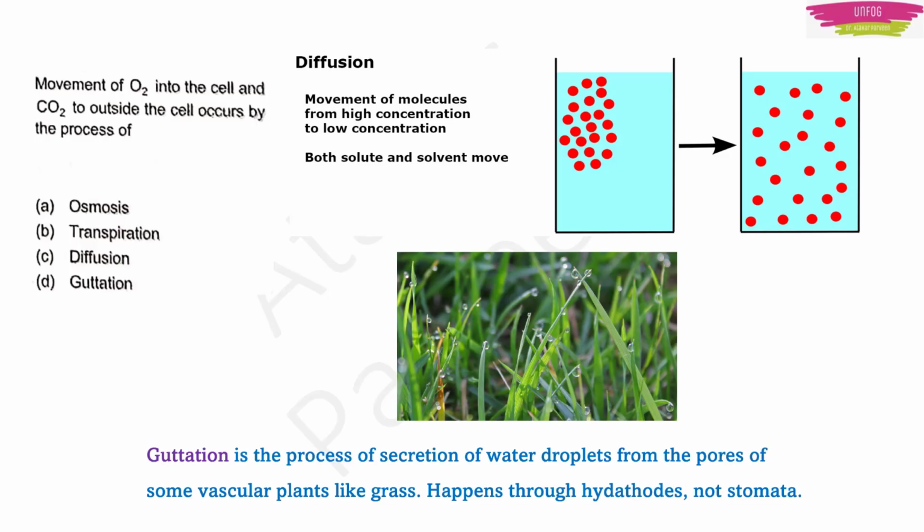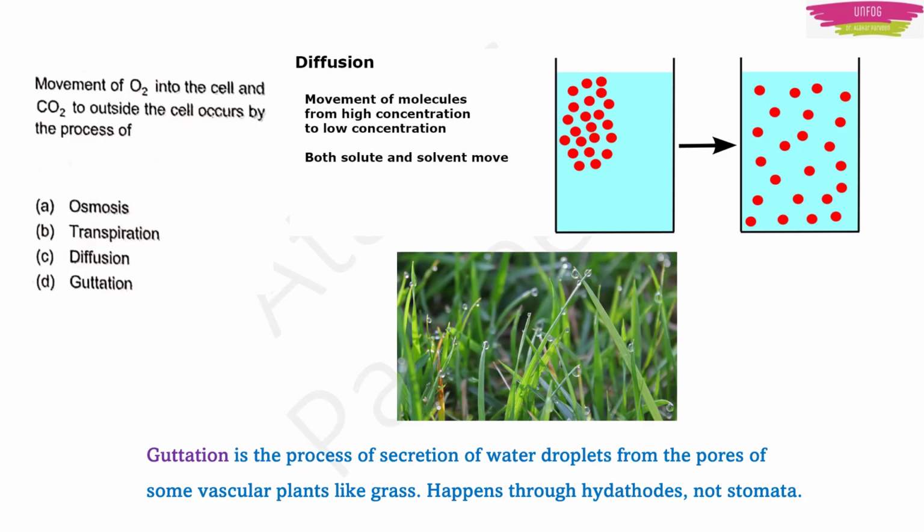Then what about guttation? It is the process of secretion of water droplets from the pores of some vascular plants like grass. Now this does not happen through stomata. Guttation happens through hydathodes. Here you can see in the picture that the water droplets are present at the edge of the leaf, not on the surface of the leaf. It is on the edge of the leaf, and this is happening because of the pores of some vascular plants, and the best example is grass.